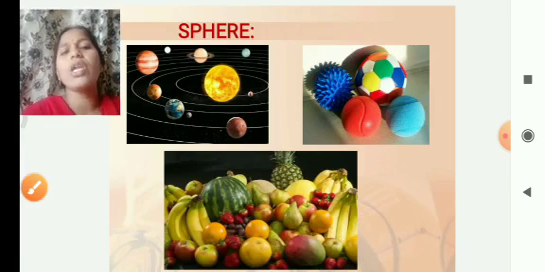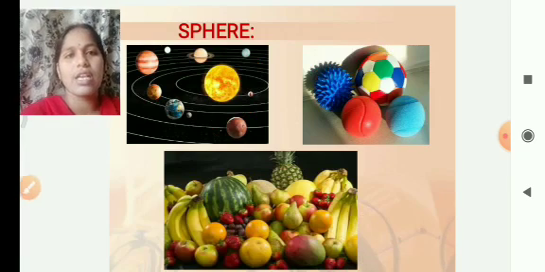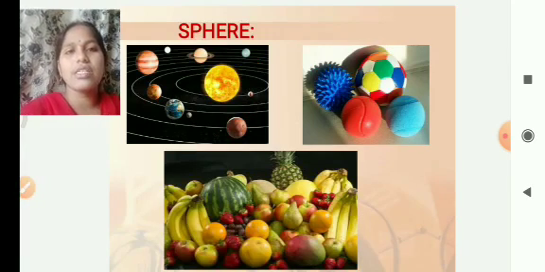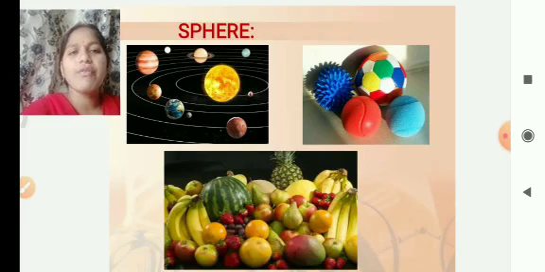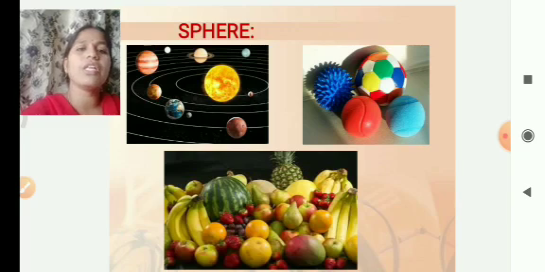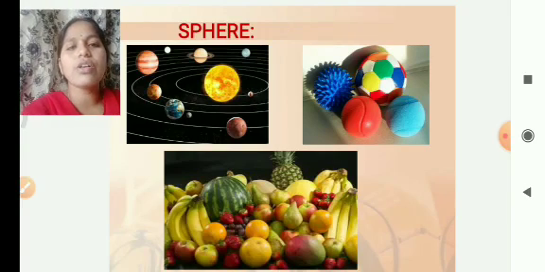We already know the definition of the circle. What is the definition of the circle? The locus of a point which is at a particular distance from a fixed point in two-dimensional geometry is called a circle. In three-dimensional geometry it is called a sphere.